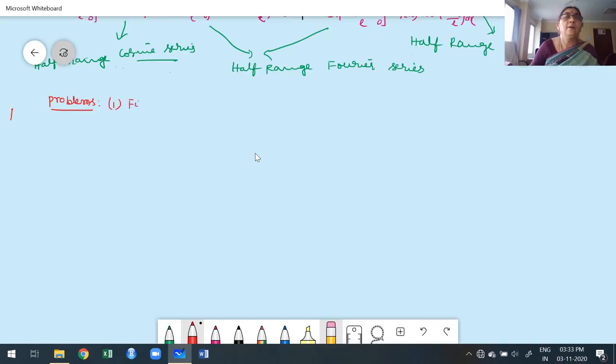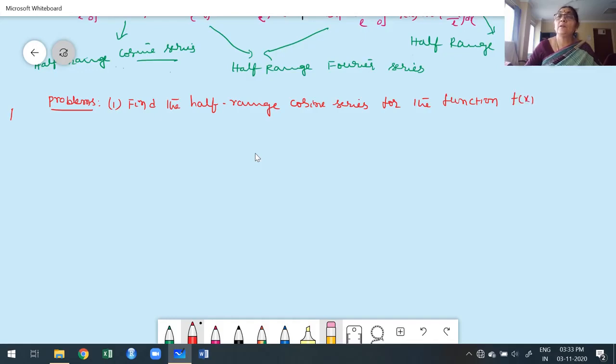Find the half range cosine series for the function f of x equals (x minus 1) whole square in the interval 0 less than x less than 1.